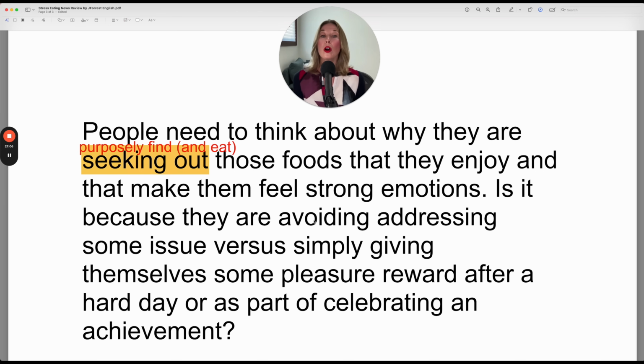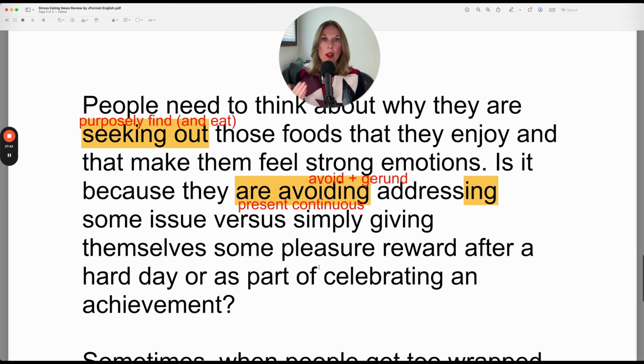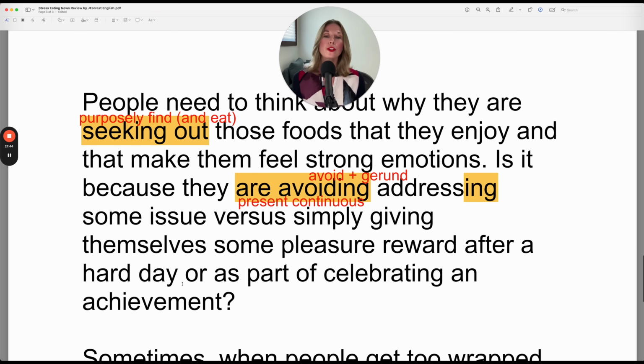Is it because they are avoiding addressing? Now remember, avoid is our gerund verb, but you conjugate the verb avoid based on the time reference and the subject. So in this case, avoid is in the ing form because it's the present continuous. They are avoiding. Right now, they are avoiding. But your next verb, in this case, address, is in the ing form always because avoid is a gerund verb. Is it because they are avoiding addressing some issue versus simply giving themselves some pleasure reward after a hard day?